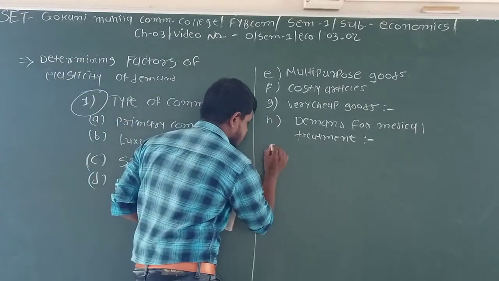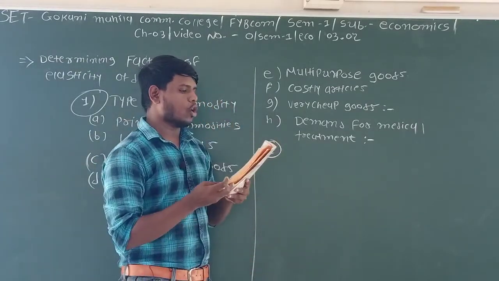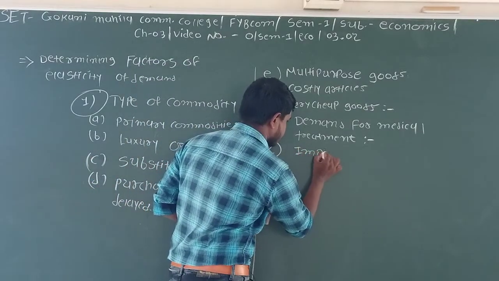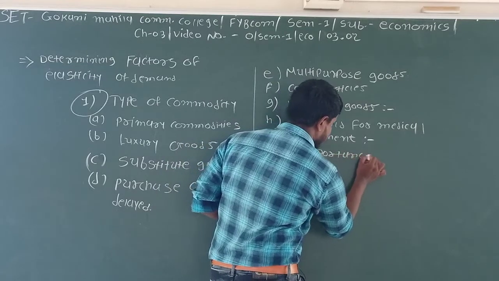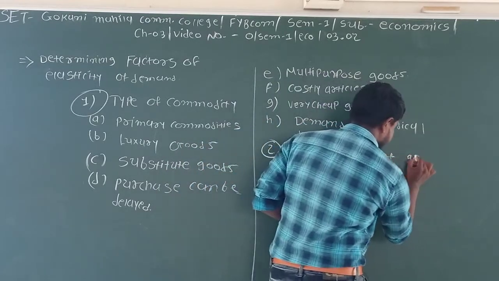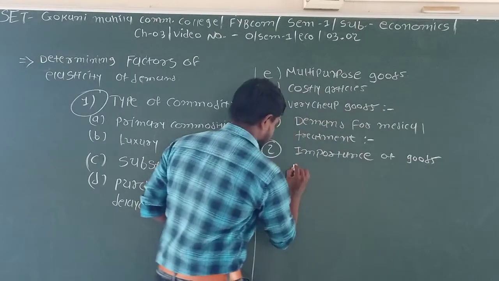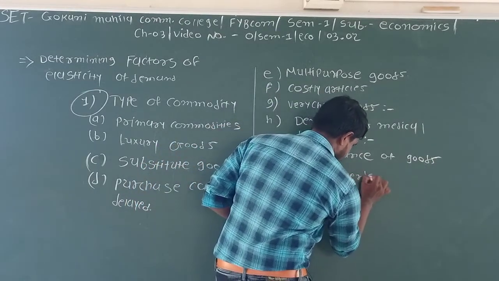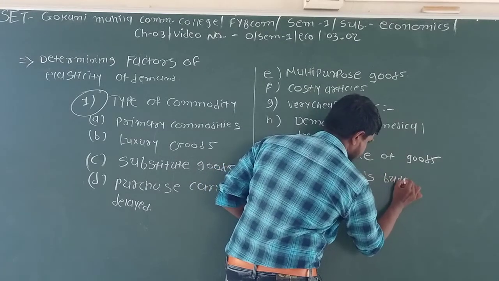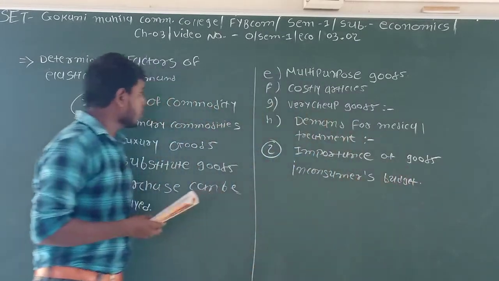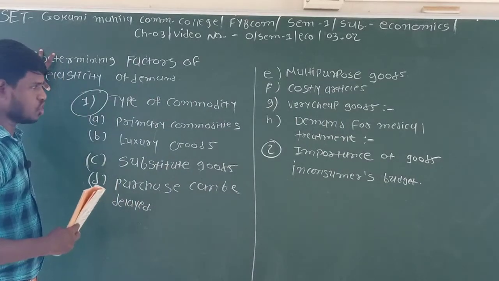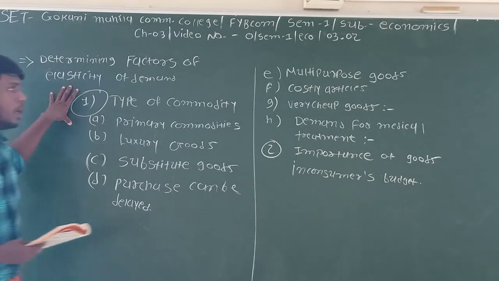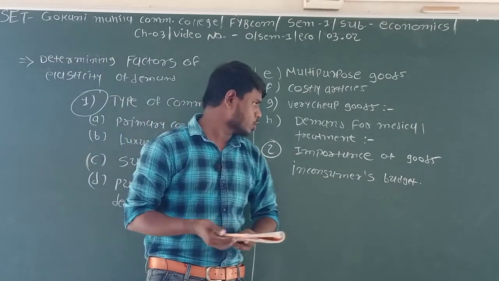The second one is the importance of goods in the consumer's budget.